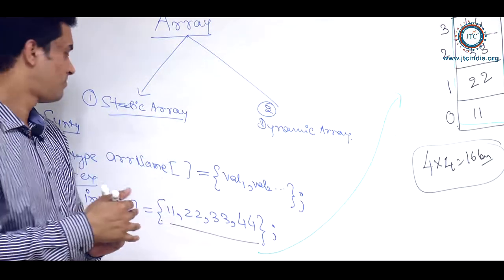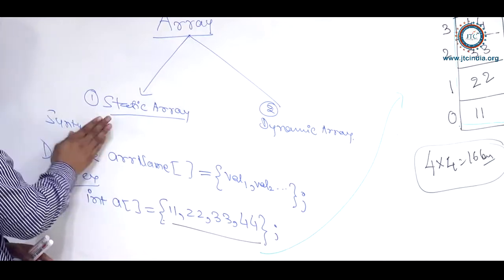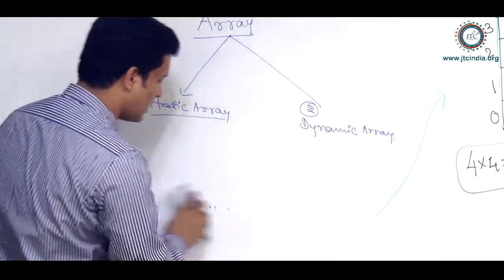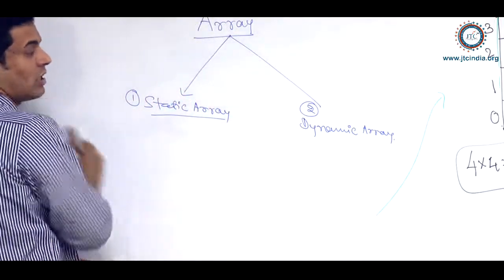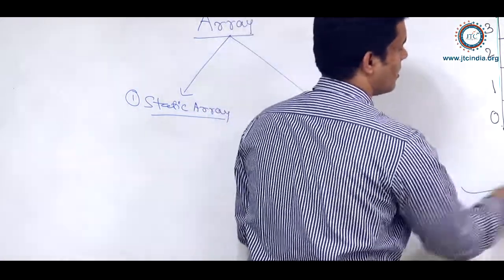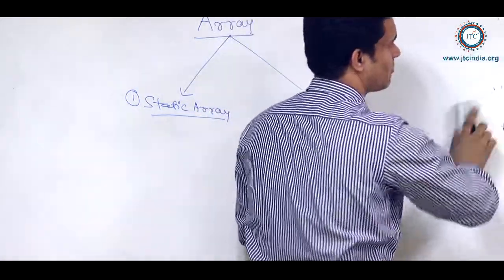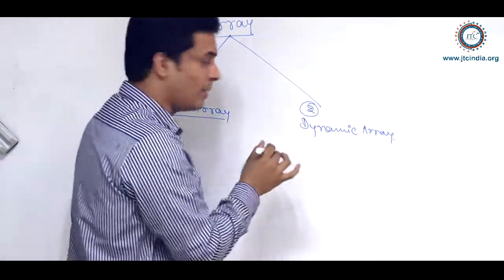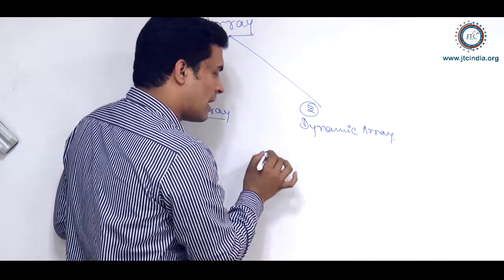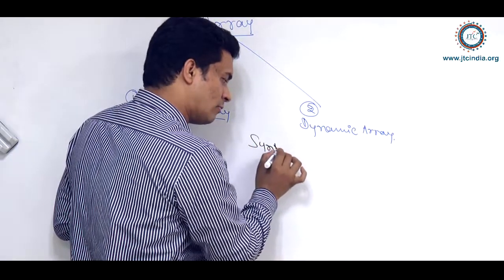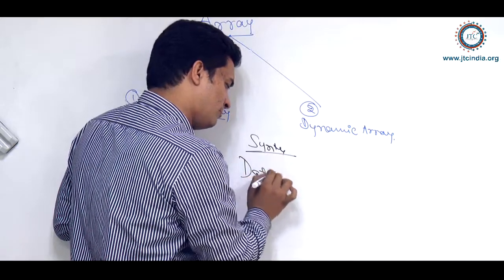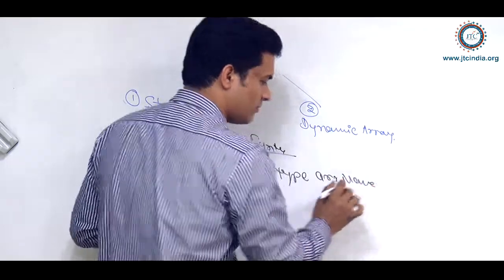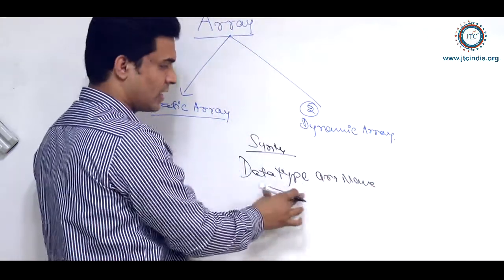Fine. Now, next is the dynamic array. So first, what is the dynamic array? There is a separate syntax to declare the dynamic array. So in the dynamic array syntax, we write the data type and then the array name.